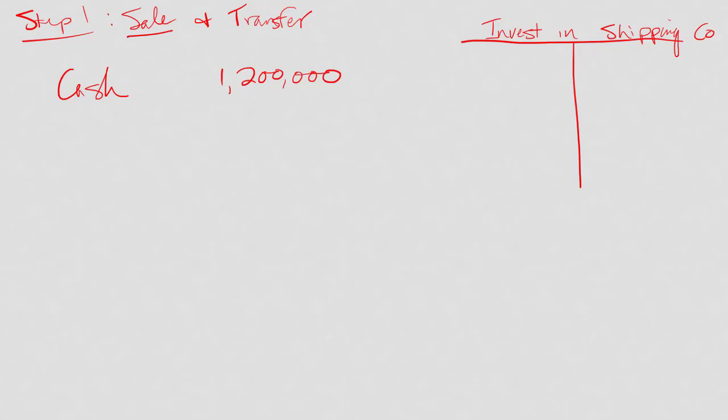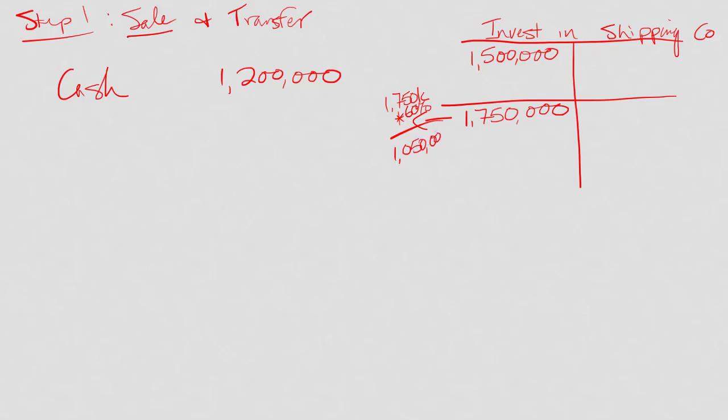So if you remember, we started with an investment of 1.5 million. That was 4 years ago. That's what we paid in. And since then, because of our equity journal entries recording our portion of their net income and our portion of their dividends, then it's grown to 1.75 million. We've just sold off 60% of it. So if I multiply that, I get $1,050,000, and that's what needs to come out of this investment account.